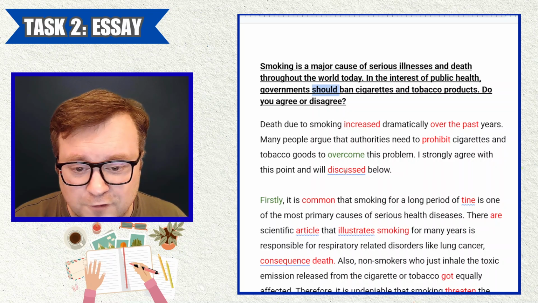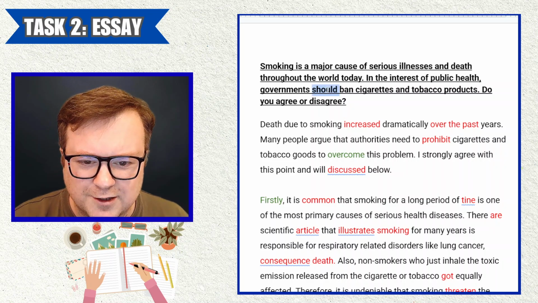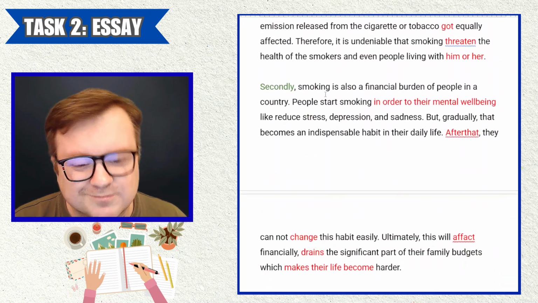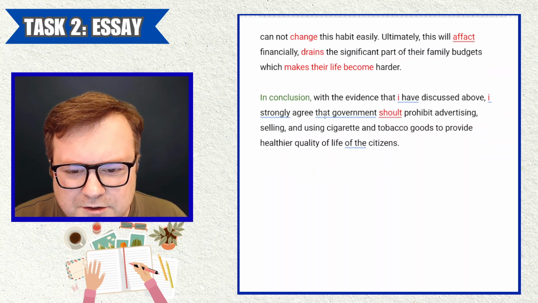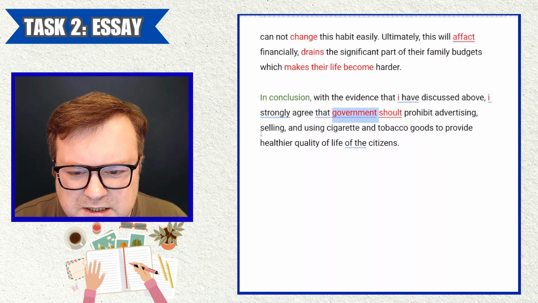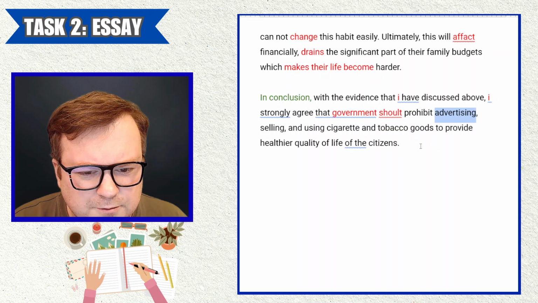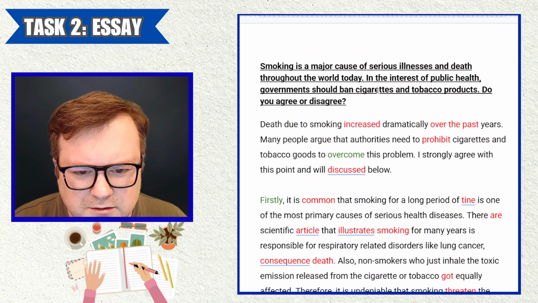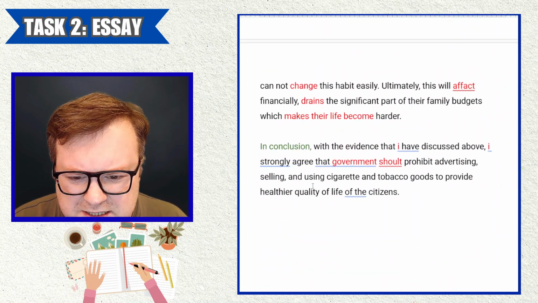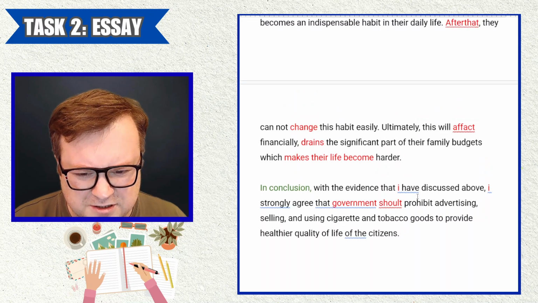I misspell words very often, but I wouldn't misspell a word that was in the question. I would think, okay, am I spelling this word correctly? Let's check how it's written in the question. That government, just one government or governments or the government, should prohibit advertising, selling. Well, advertising, that's a different point now. We're talking about banning the sale. Okay, should ban cigarettes and tobacco products. Should prohibit advertising, selling, and using cigarette and tobacco goods to provide healthier quality of life of the citizens.